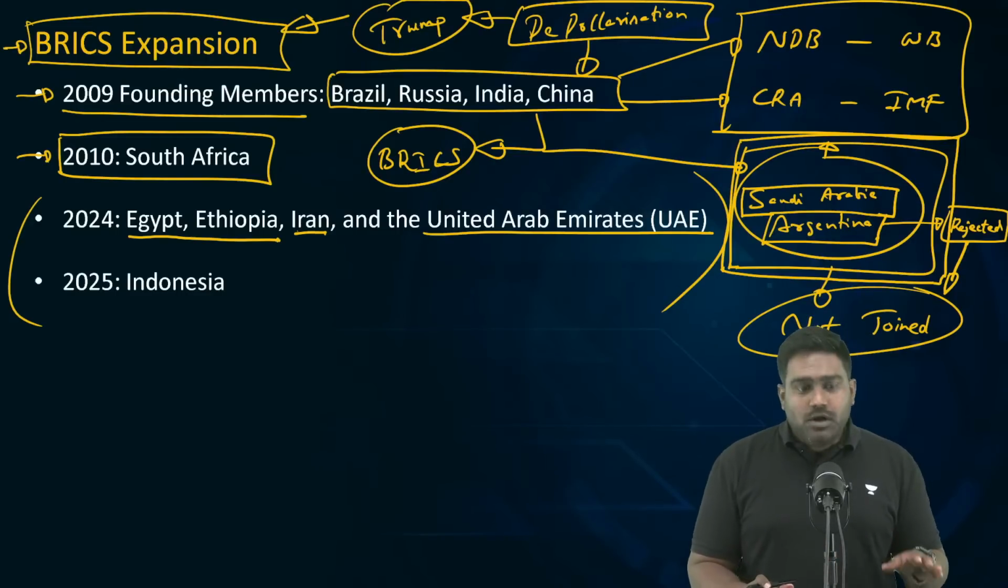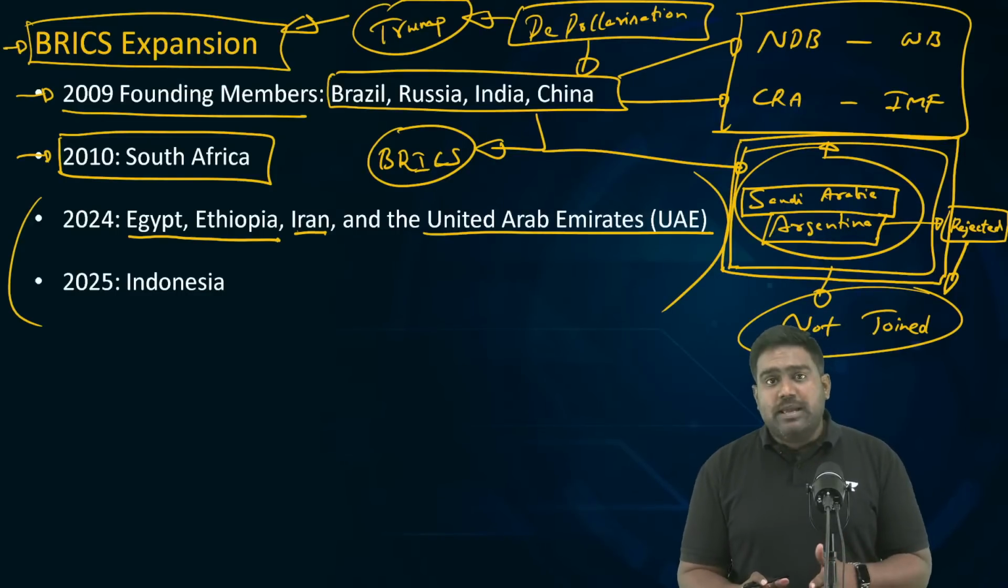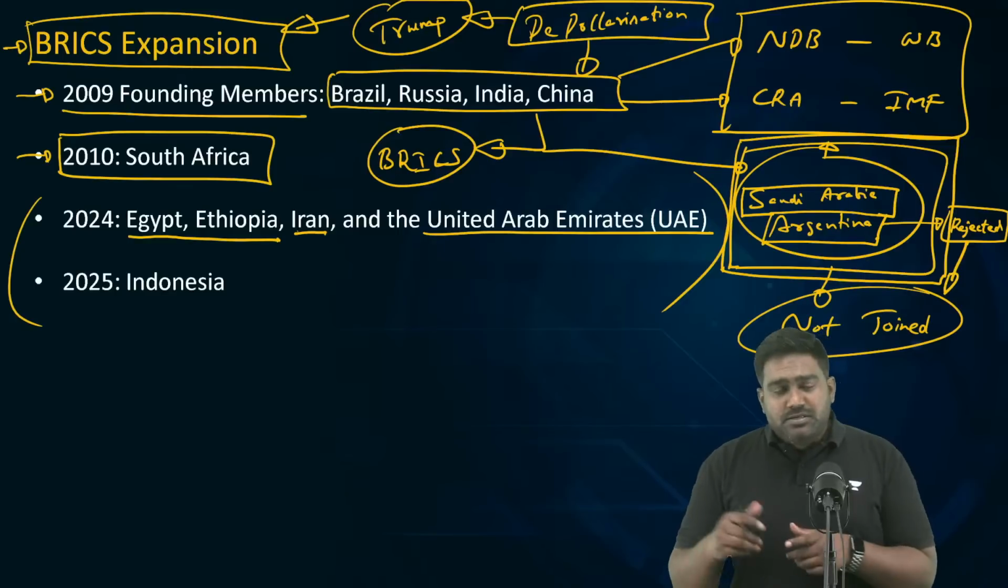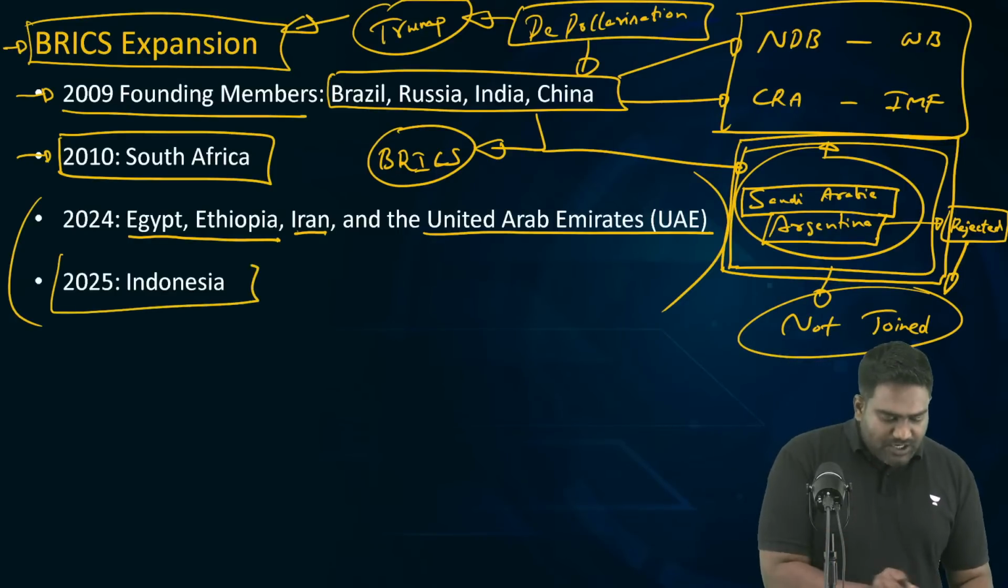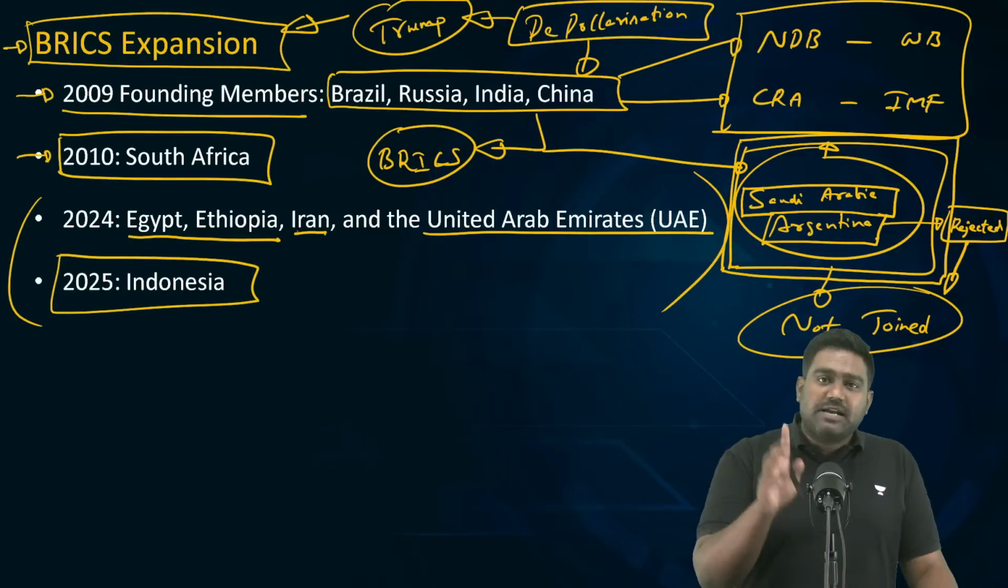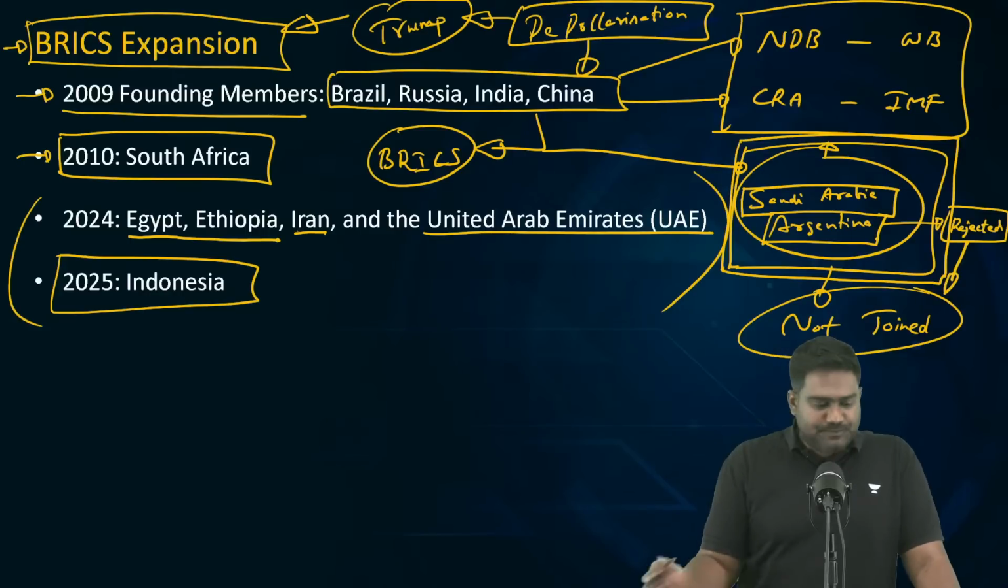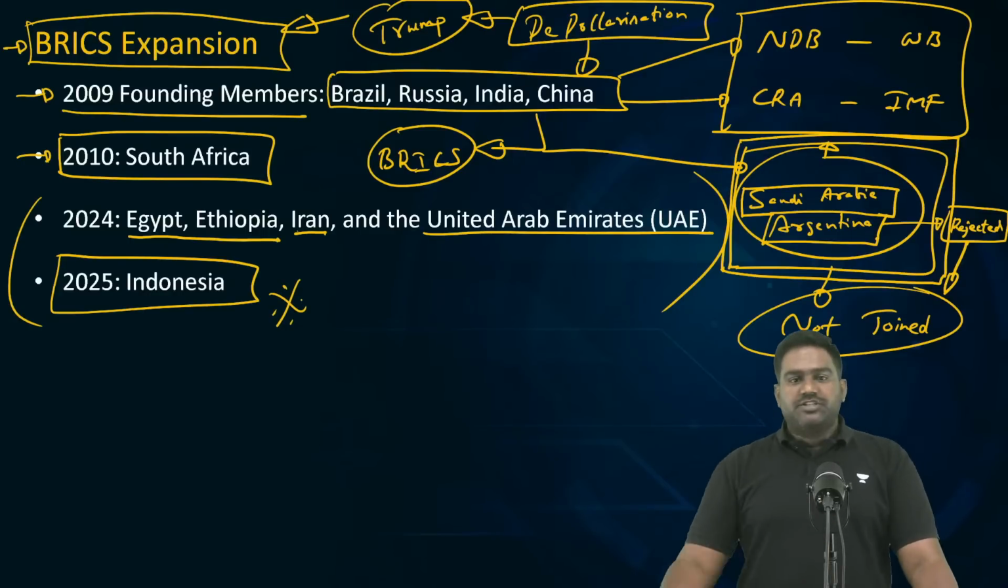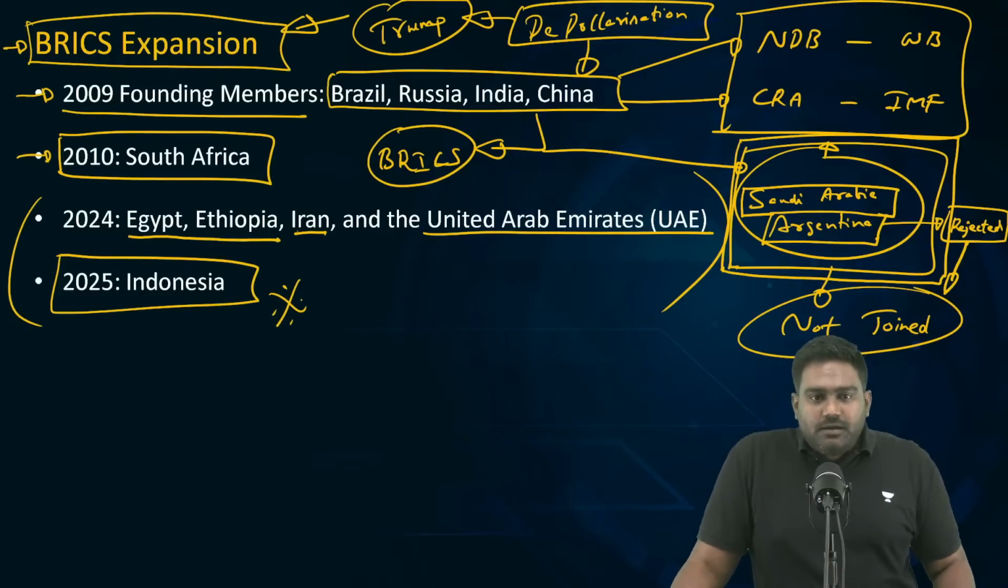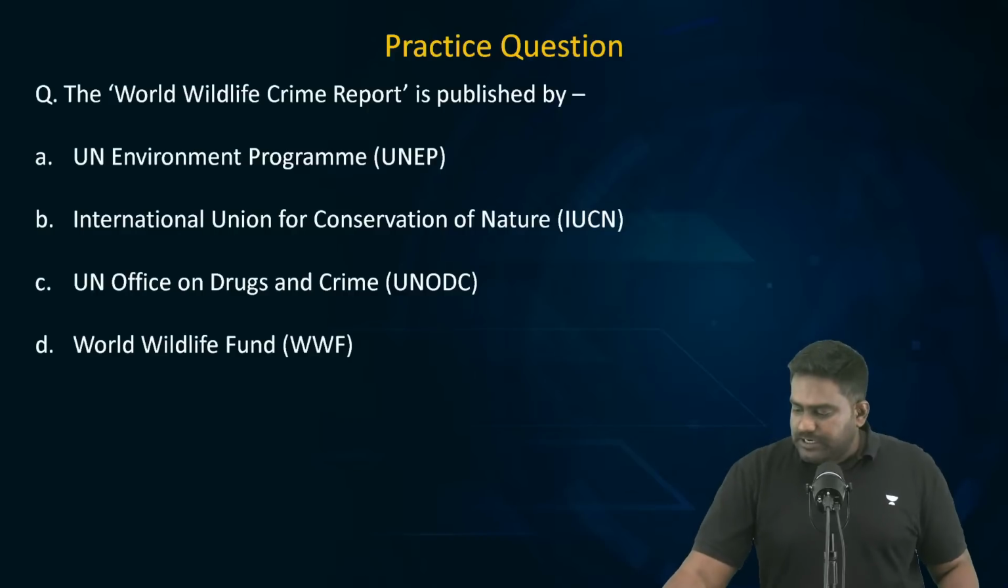So in 2024, only Egypt, Ethiopia, Iran, and UAE joined as members. And two months ago, in January 2025, Indonesia became the newest member of BRICS. Understood? I hope the topic is clear. I hope everybody has understood this clearly.